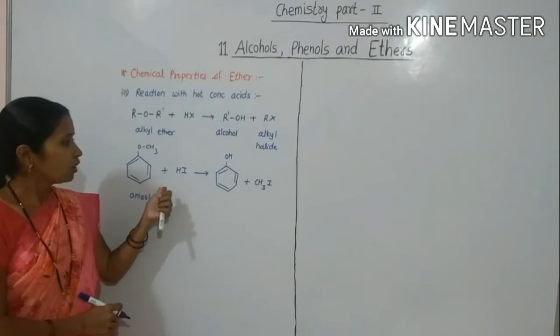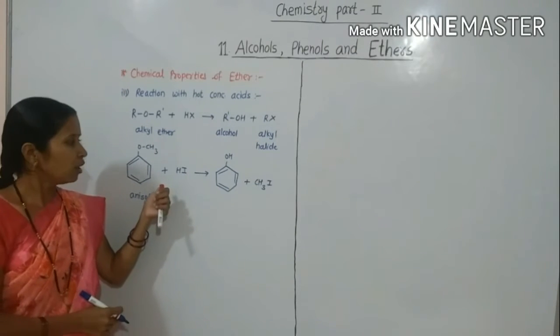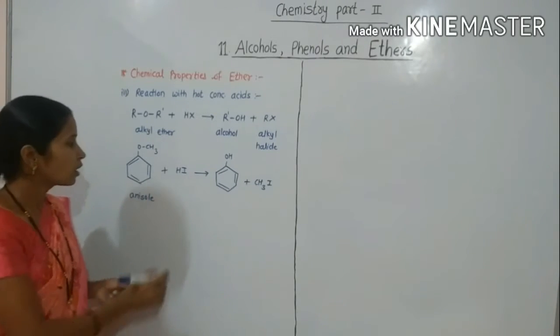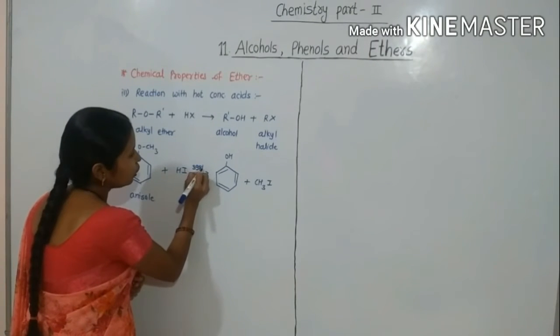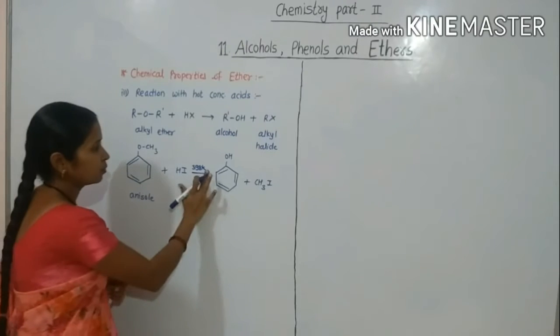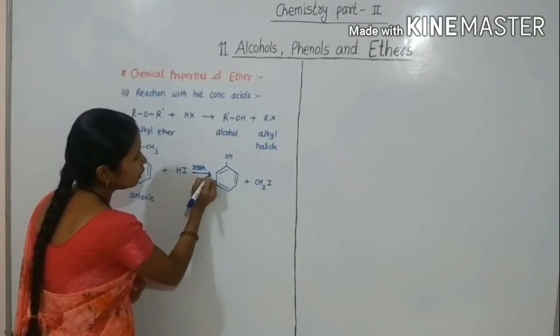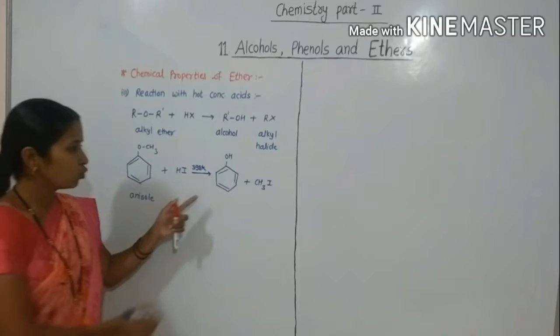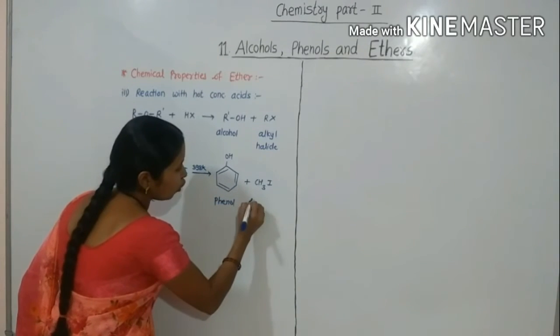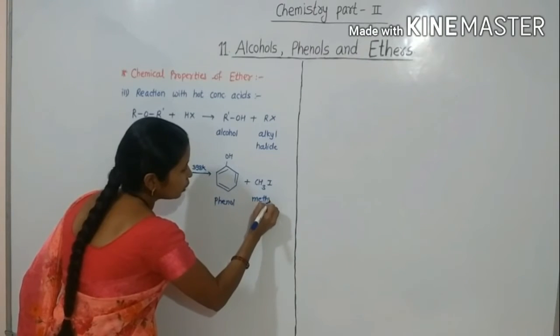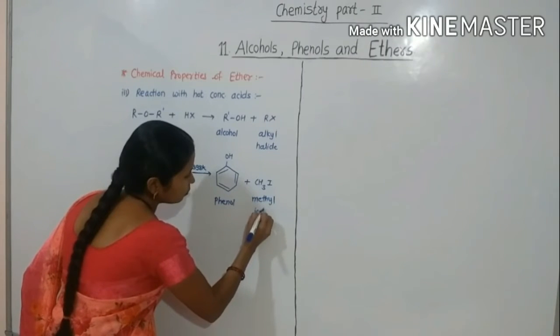Let's see here. The alkyl ether reacts with hydrogen halide at 398 Kelvin to form phenol and methyl iodide.